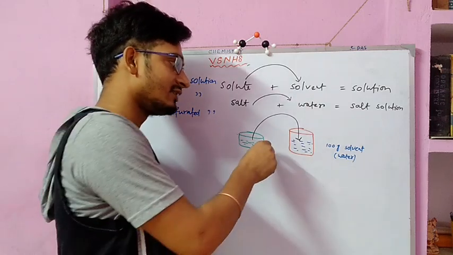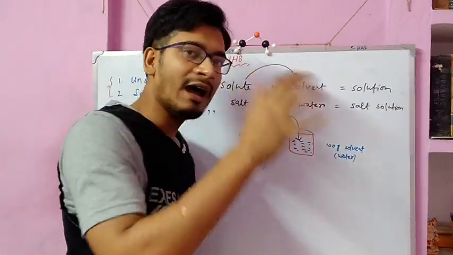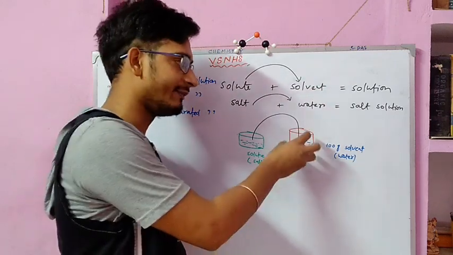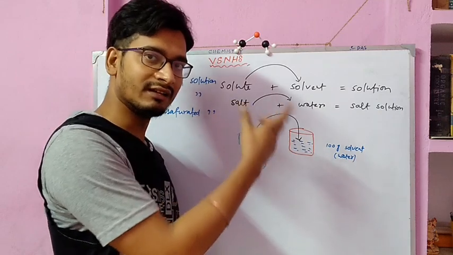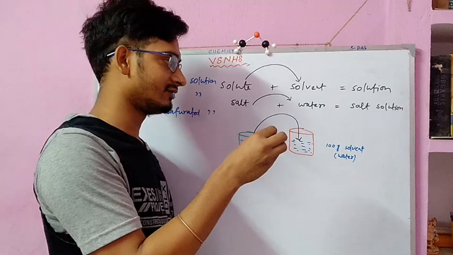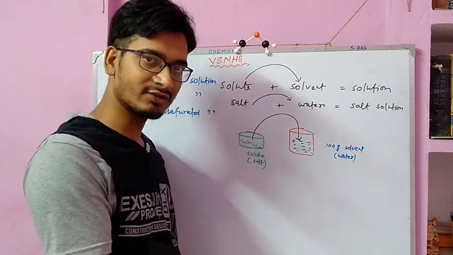That means two and something amount of spoon of salt can be dissolved in that glass beaker. So at that condition, we can say that the solution is saturated.